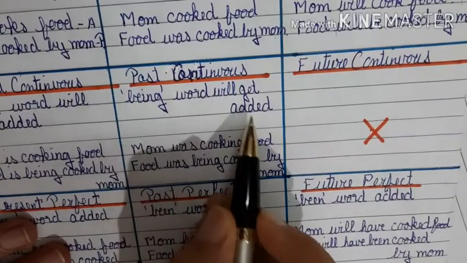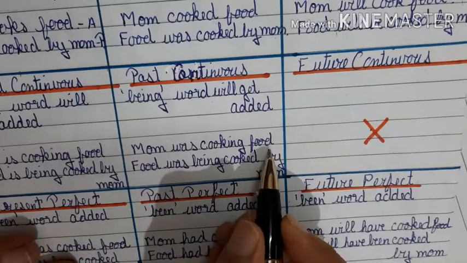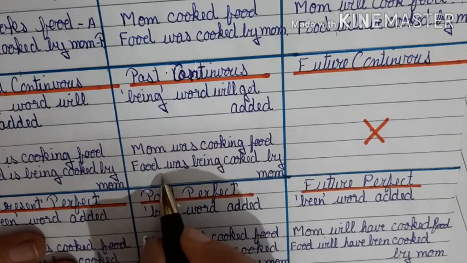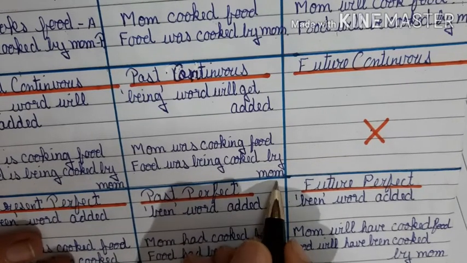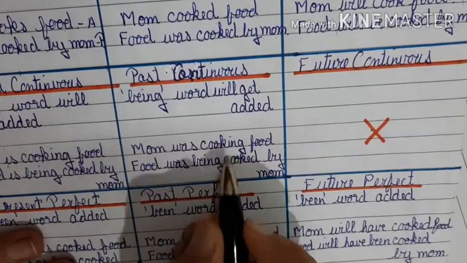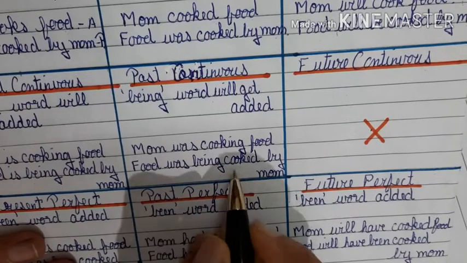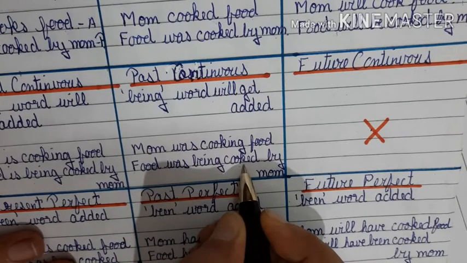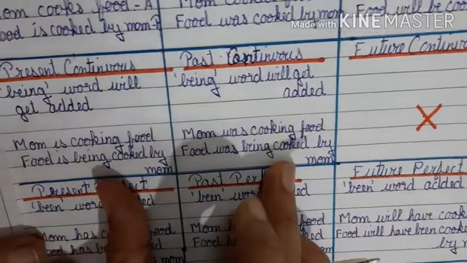Let's see past continuous. Again, the word being will get added. Mom was cooking food. This is your basic rule, was plus the ing form. Let's change it. Food was being cooked by mom. Was cooking has changed into was being cooked. So being has again been added, and the third form is there. Let's see both the tenses again.